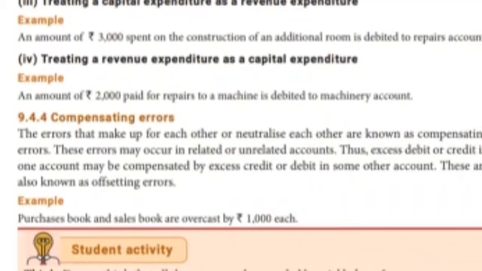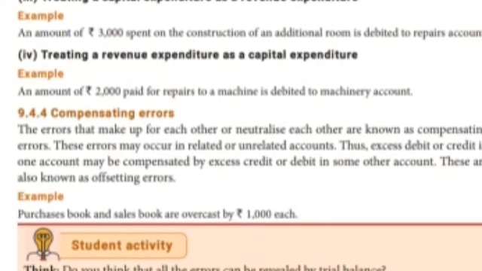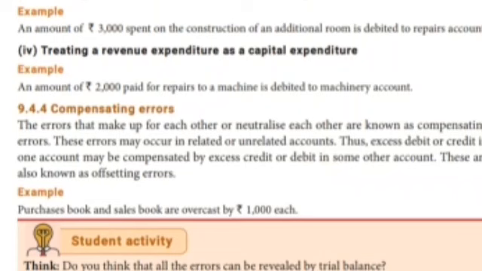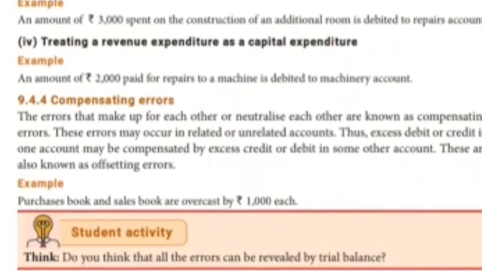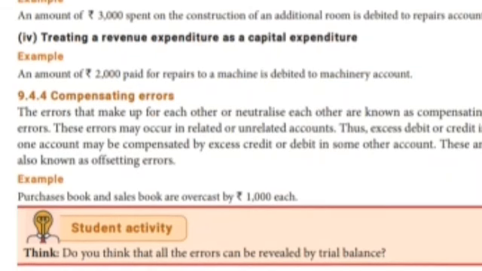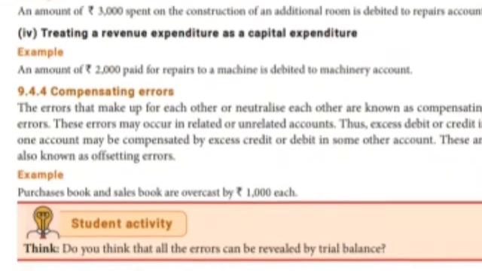Compensating means, for example, today if you give 500 to your friend, then in some other expense she will give 500 to you. Okay, that's the compensating. Example, purchases book and sales book are overcast by 1,000 each.